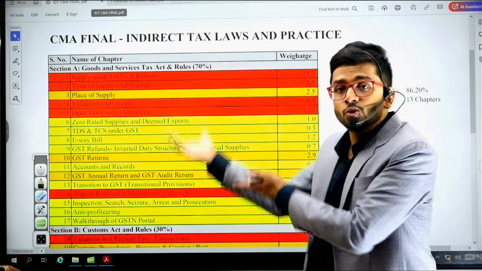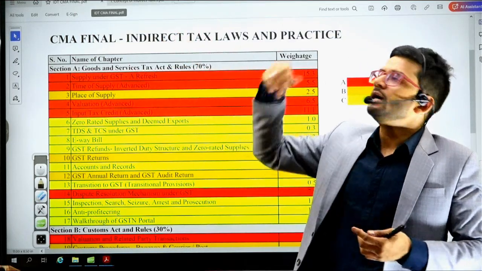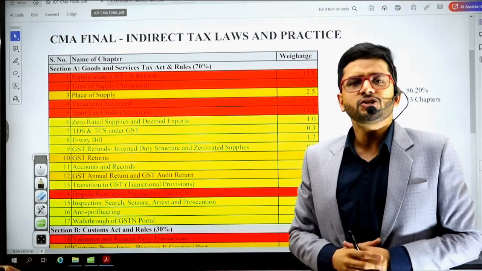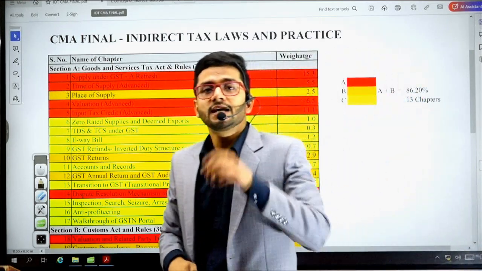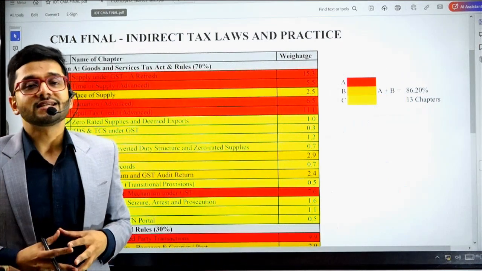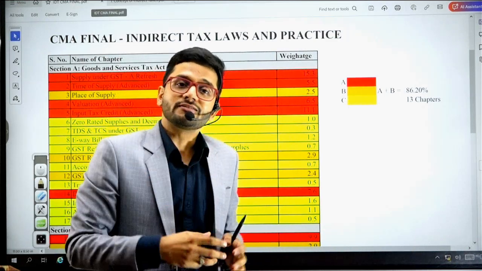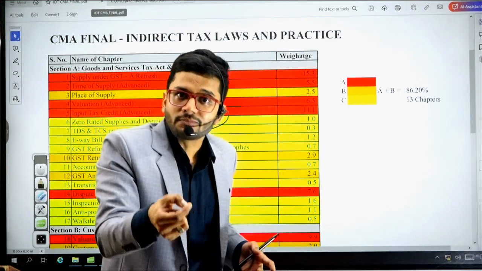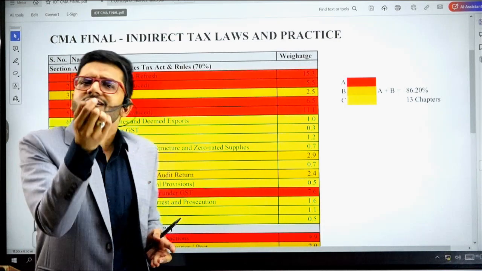So then what is the use of doing such an analysis? Chapter A, chapter B, chapter C, most important chapters, less important ones. So why are we doing this? Guys, the simple reason why we should do this is because we will lay more emphasis on the important chapters in terms of revisions. So while doing our revisions, we will take more time to revise the important chapters, and a little less time to revise the less important chapters.